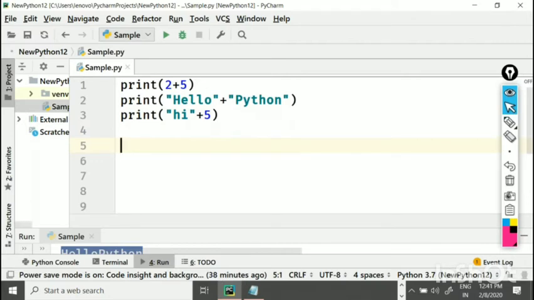It will generate an error message. The reason is this is a string and this is a numerical value. It does not understand, because on a numerical value it thinks that addition should be done, and on a string it should do concatenation. So a conflict comes and it will not be able to work.